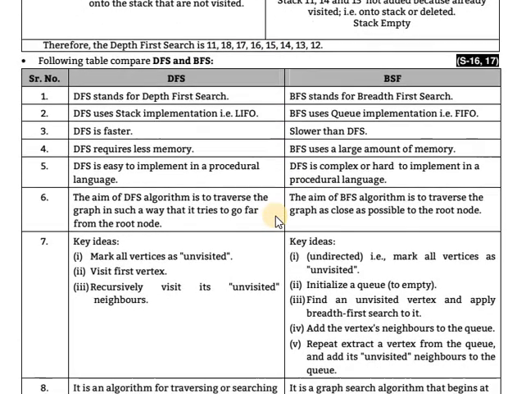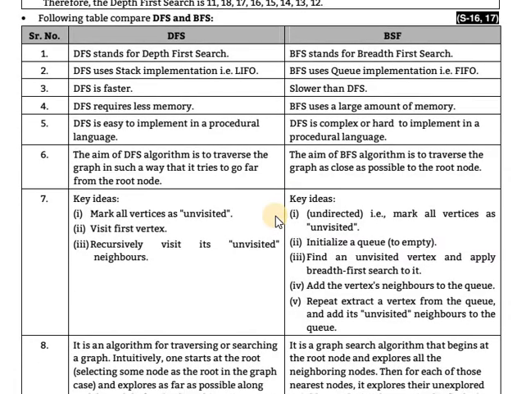Next point follows the comparison of DFS and BFS. DFS stands for depth first search. BFS stands for breadth first search. DFS uses stack implementation, that is LIFO. BFS uses queue implementation, that is FIFO. You know that DFS is faster, BFS is slower than DFS. DFS requires less memory because only one pointer is used, for the top, while in BFS two pointers are used, front and rear. So BFS uses a large amount of memory.